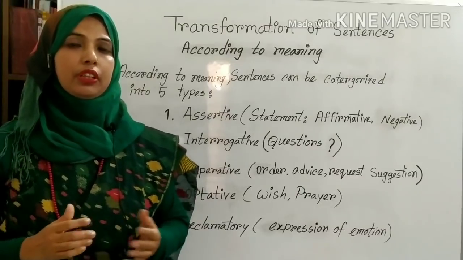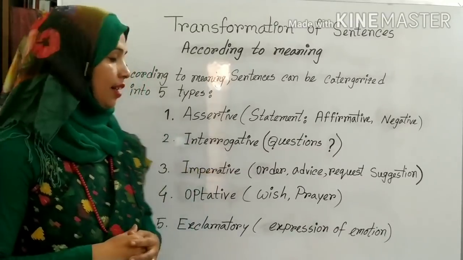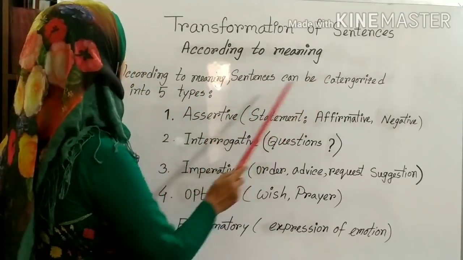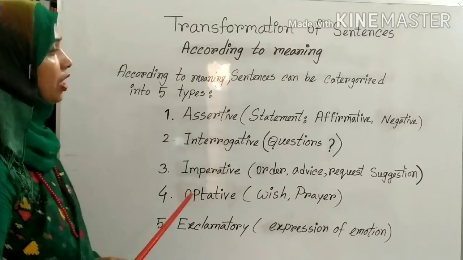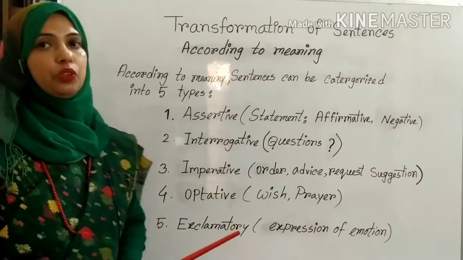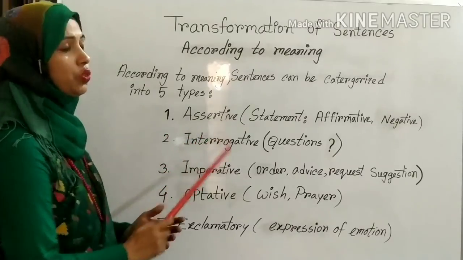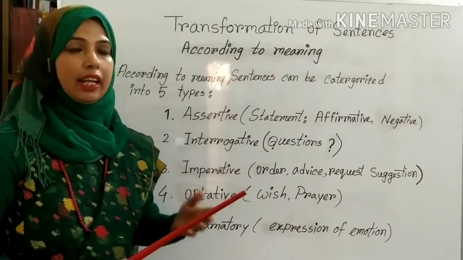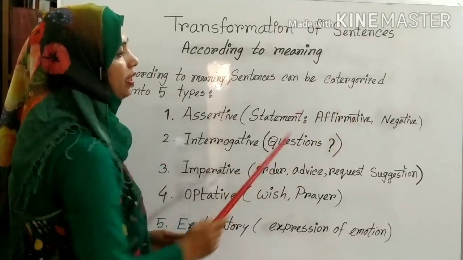Now, let's move on to discussing some sentences which are related to transformation of sentences. Here, I have mentioned, according to meaning, sentences can be categorized into 5 types, and you are seeing I have written here 5 kinds of sentences. Students, you have an idea about these 5 kinds of sentences, but I will tell you very briefly about them. First one is assertive sentence. So what is an assertive sentence? An assertive sentence is one kind of statement, and it can be divided into 2 parts. One is affirmative and another is negative.